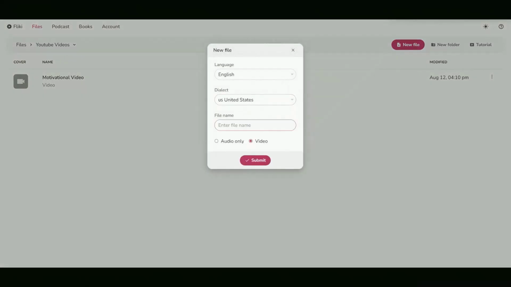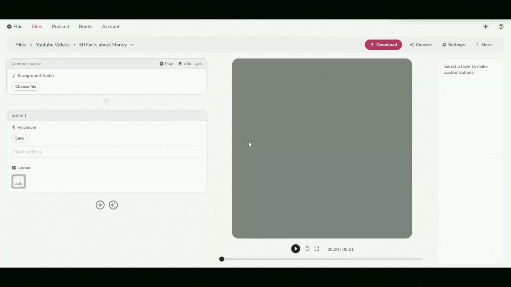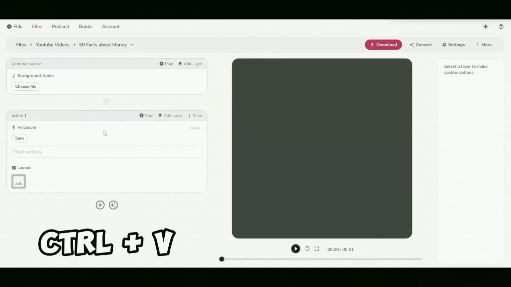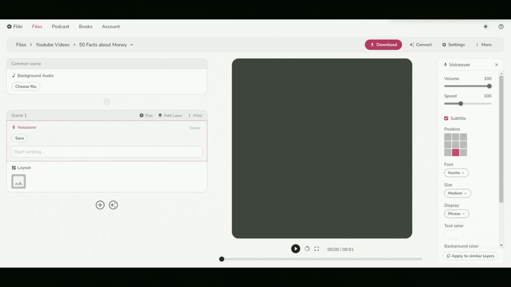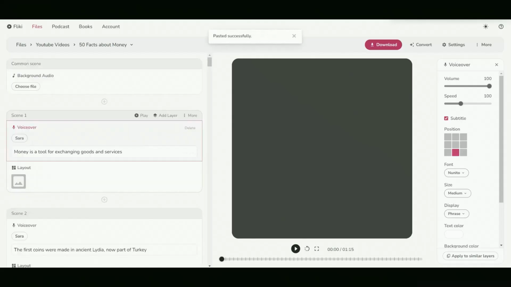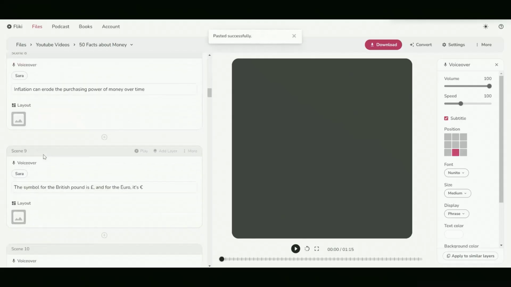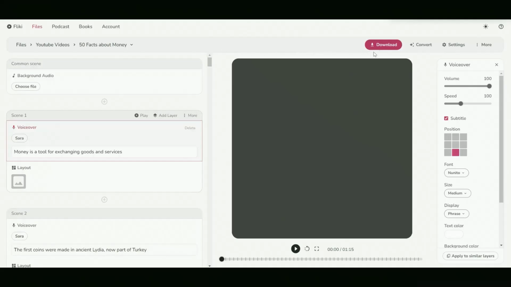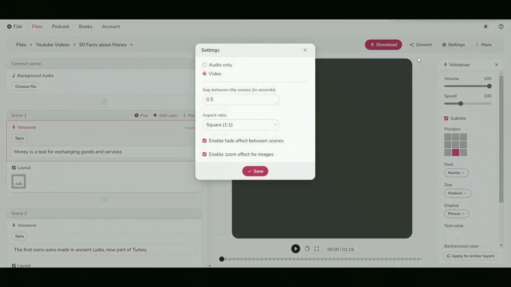Now yes, let's go. First you have to create a new file and give it a name. This does not have much importance. Once in, the magic comes. Now it is time to paste all the phrases that we had obtained before from ChatGPT. Then 50 scenes will be created automatically. Now, if we go to settings, we can change the time between scenes to 1 second and the ratio to landscape. This will make our video look perfect for YouTube.